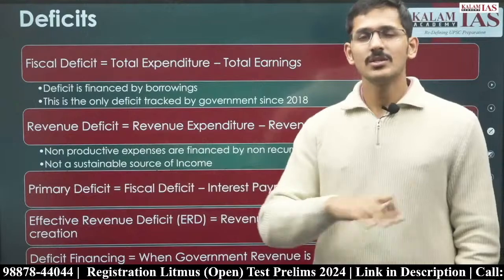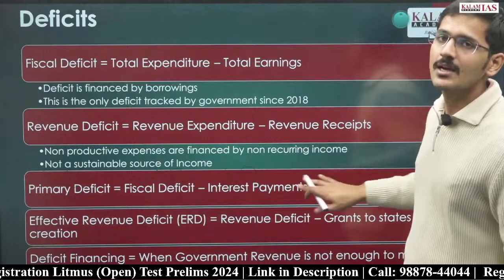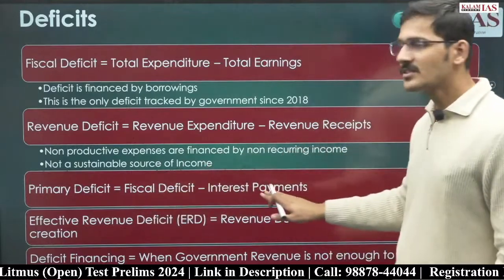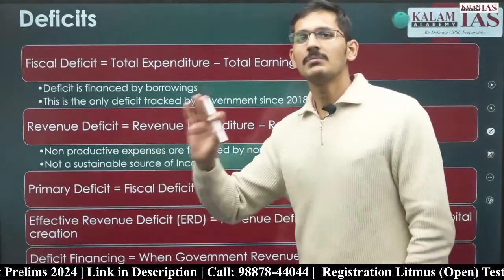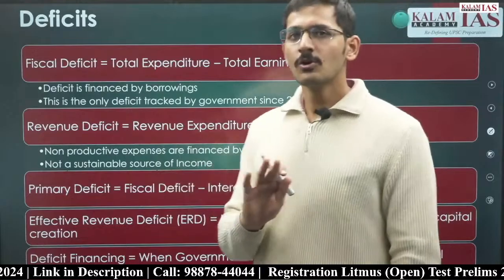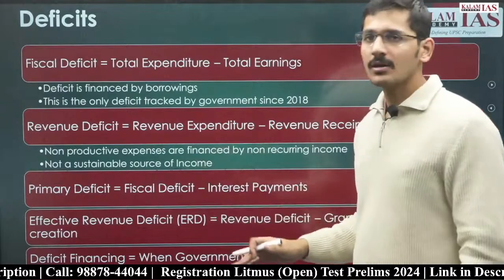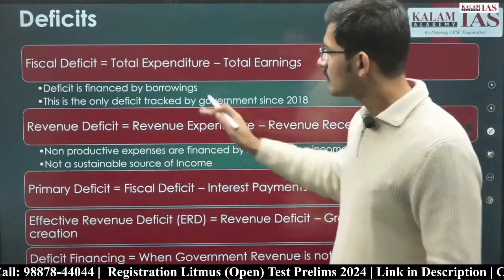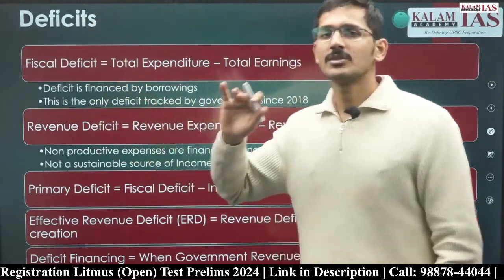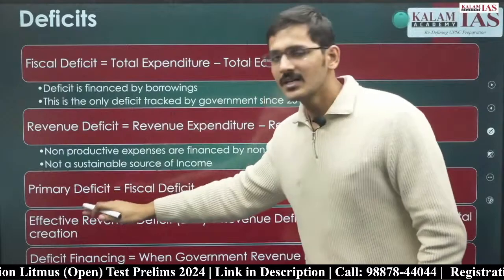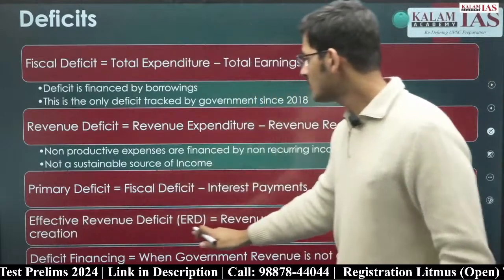अगर आपको ये सब बातें नहीं भी समझ में आई, आप सिर्फ इसका रट्टा मार लीजिए कि प्राइमरी डेफिसिट की इक्वेशन क्या है. प्राइमरी डेफिसिट इज फिस्कल डेफिसिट माइनस इंटरेस्ट पेमेंट, and when interest payment is more than fiscal deficit, that is primary surplus. That is more than enough to solve any conceptual question in UPSC Prelims on deficit. Now, three deficits that we have done: fiscal deficit, total borrowings; revenue deficit, revenue expenditure minus revenue receipts; third is primary deficit, fiscal deficit minus interest payment; fourth one is effective revenue deficit.